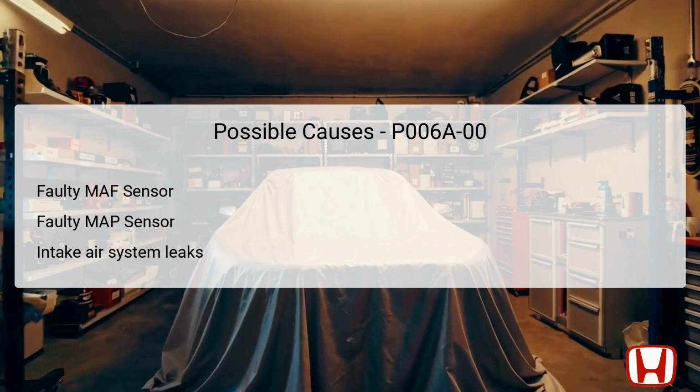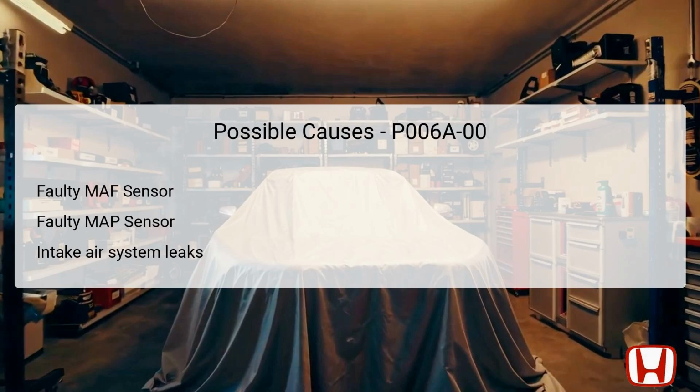There are several potential causes for DTC P006A-00 that warrant inspection. First, a faulty MAF sensor could lead to incorrect airflow measurements, thereby triggering this diagnostic trouble code. Secondly, issues with the MAP sensor can also result in discrepancies between the expected and actual airflow readings.